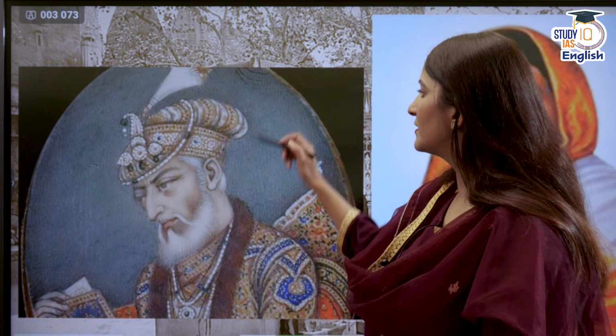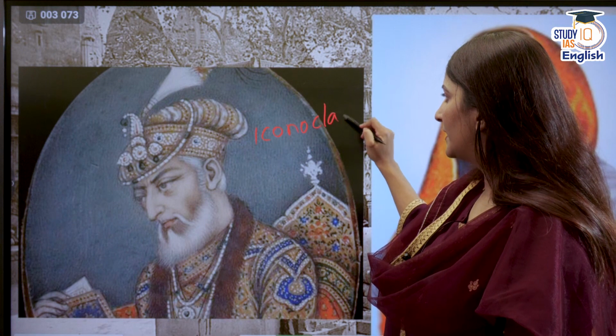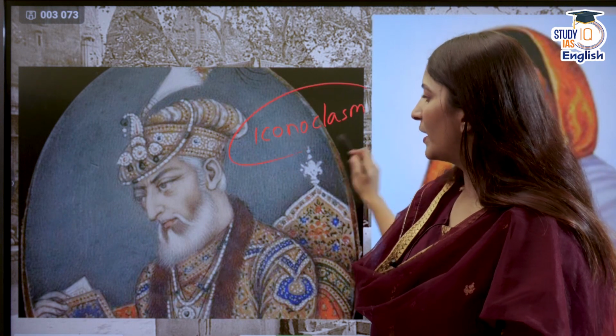Now, Aurangzeb said that I want to legitimize my rule by iconoclasm. Iconoclasm, what is it? Let me write it here. Iconoclasm. That means if you are destroying any iconic thing related to any culture, any religion, if you're attacking it, that is iconoclasm.